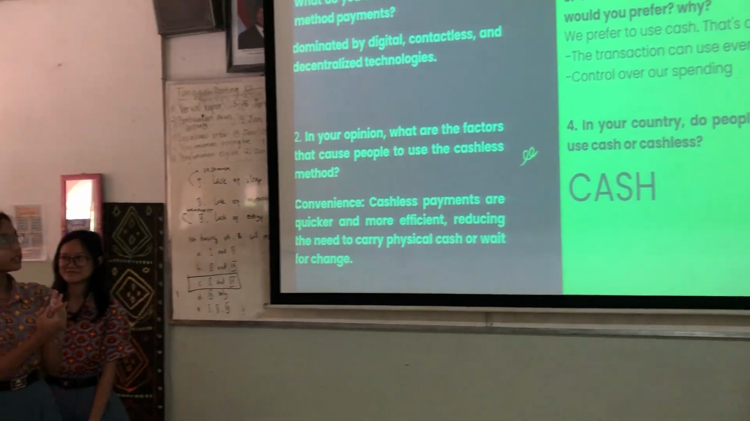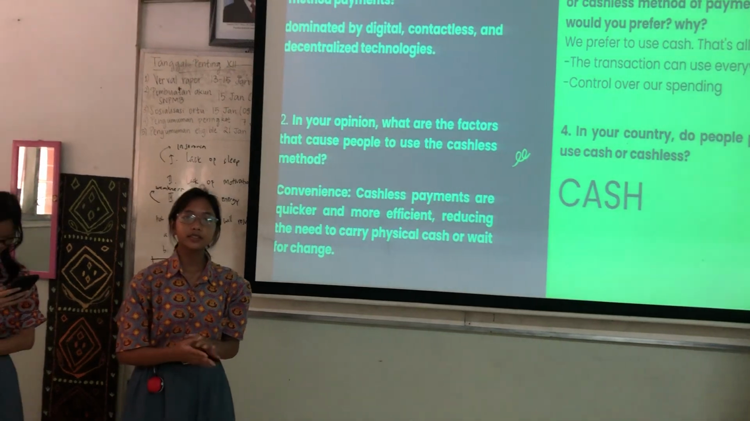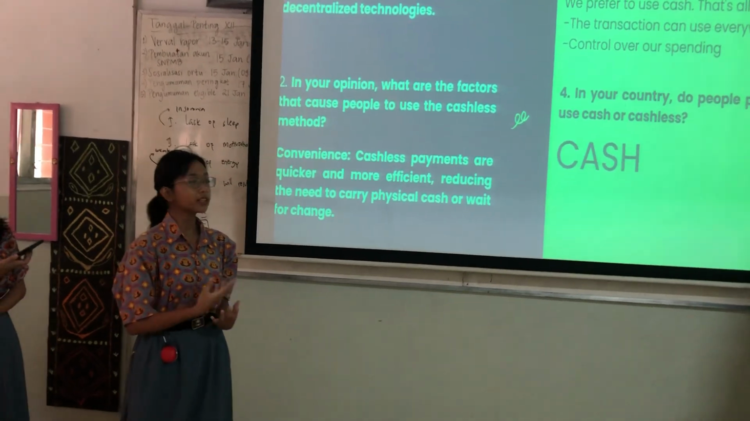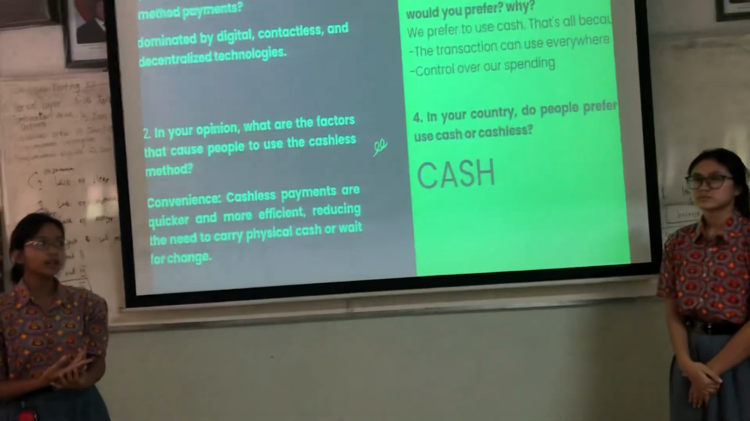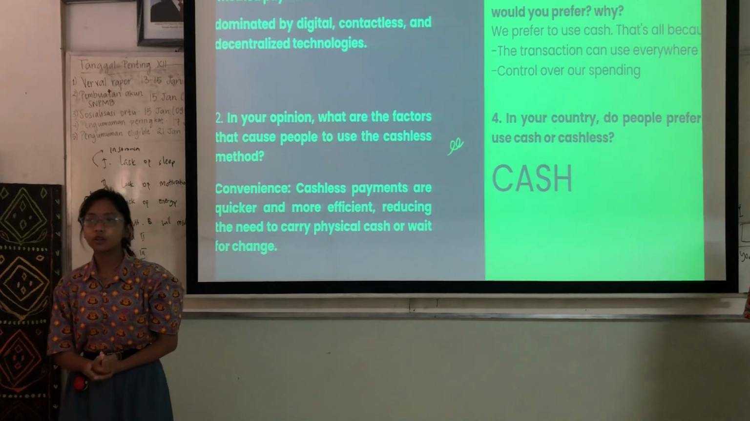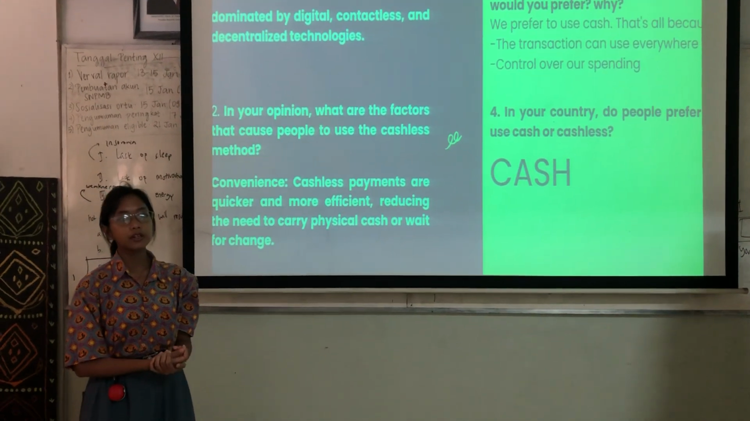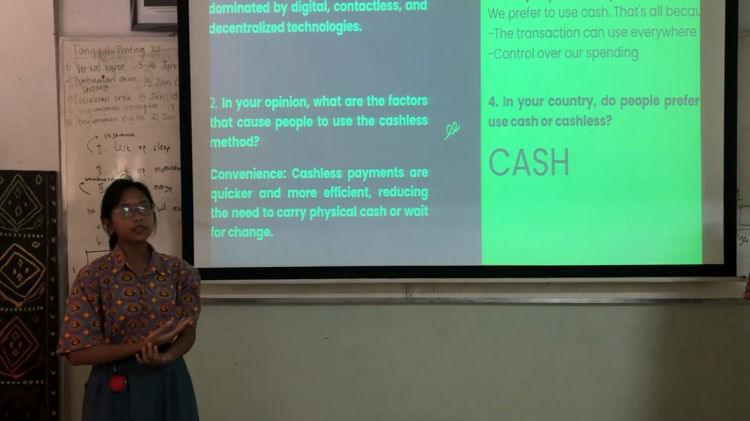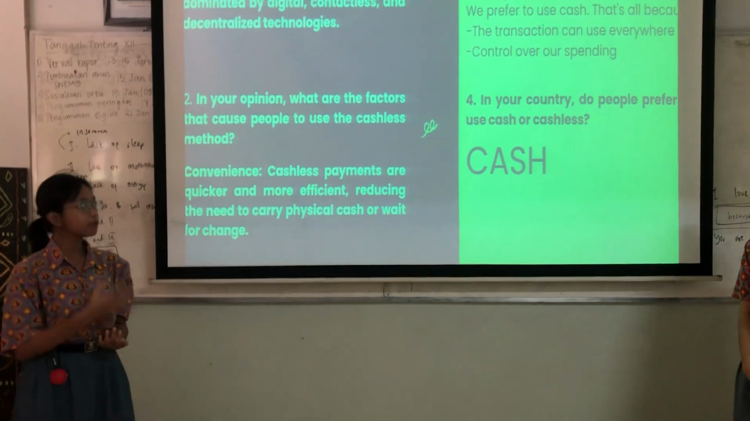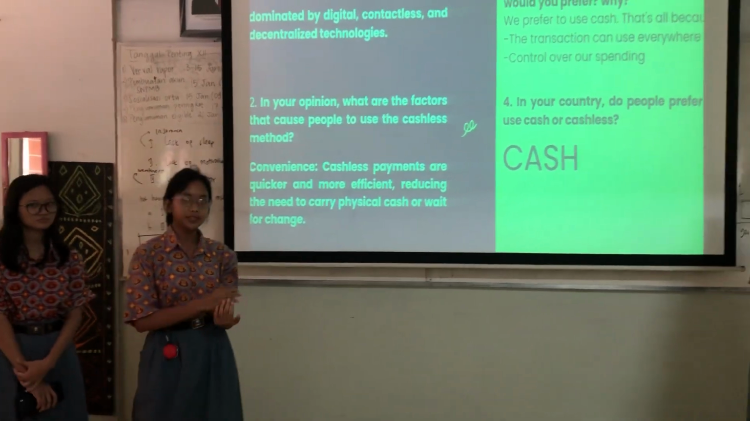And the last question is, in your country, do people prefer cash or cashless? Actually, it depends on the province. In Jakarta, most people prefer to use cashless because of how easy it is to use and the advanced technology we have. But in different provinces, maybe in Maluku, Papua, Sumatra and others, they still prefer cash because they don't have the advanced technology that we use in Jakarta. So in general, most Indonesians still prefer to use cash because they don't need to use any network or additional information.